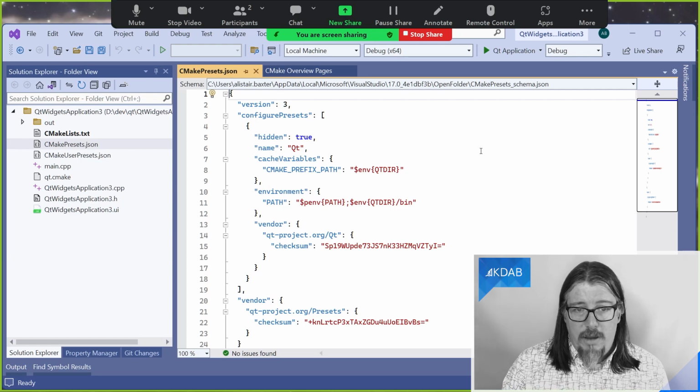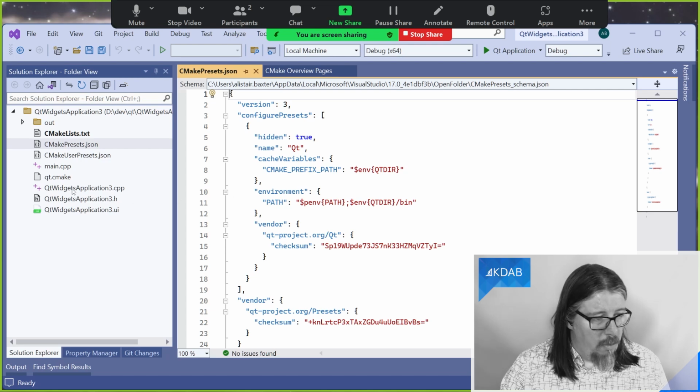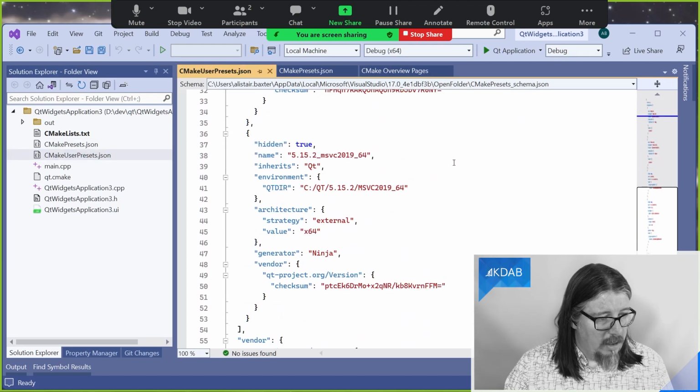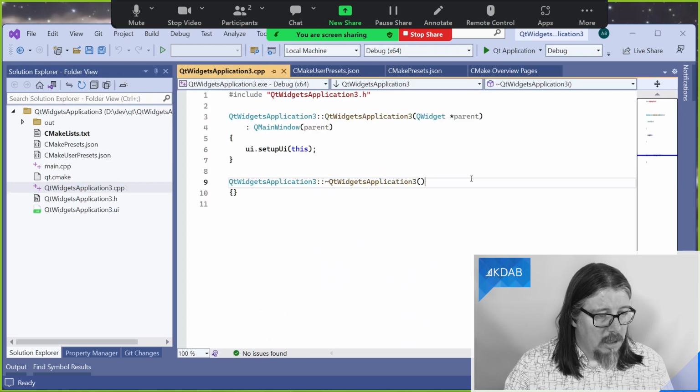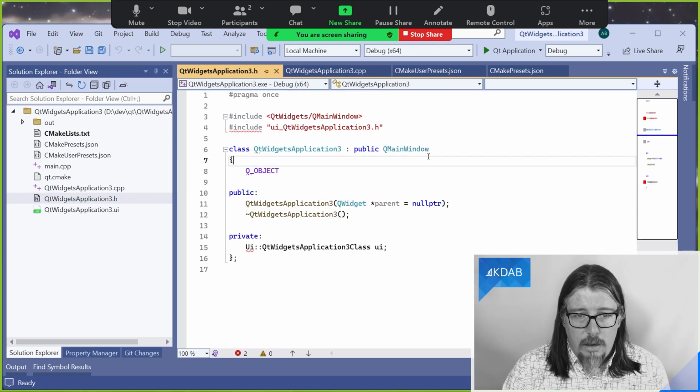I think there's probably been a bit of cross-pollination between Visual Studio proper and Visual Studio Code in this support for all of this sort of thing. But the Qt extension sets that up for you,